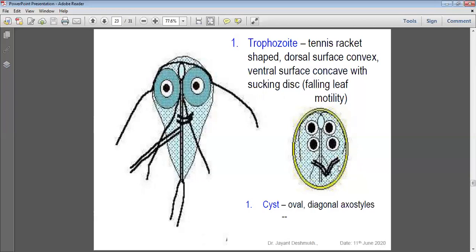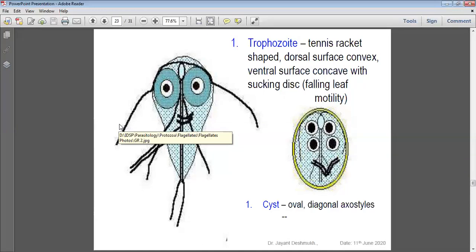Quadrinucleated cyst. This structure is beautiful. It has four pairs of flagella, and the center is known as the axoneme. These are the four pairs of flagella: 1, 2, 3 and 4. These are the binucleated trophozoites, and this is the multiplying stage. It has a characteristic motility. It is a flagellate, motile, with falling leaf-like motility. When we observe the stool, Giardia lamblia is also present.